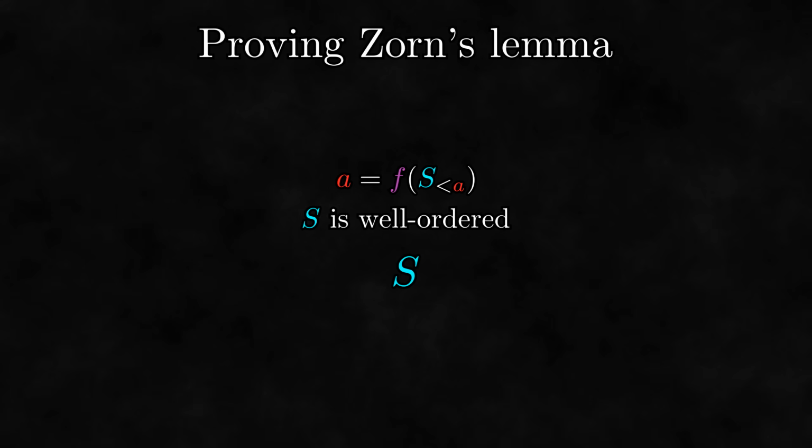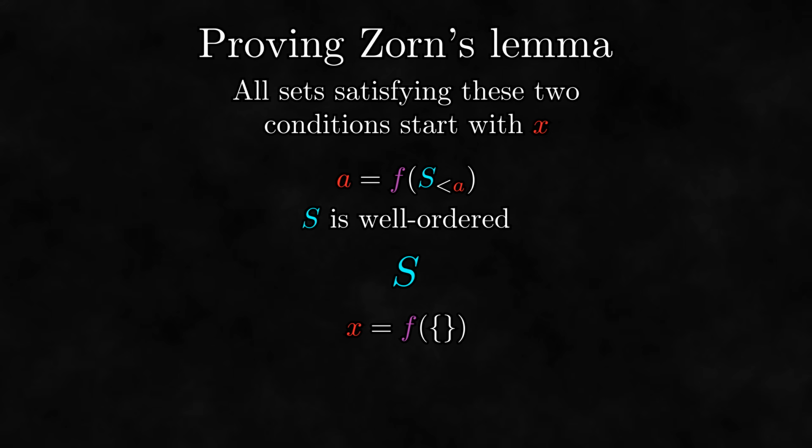Because it is well ordered, it has the least element x. Then we know that f of everything less than x in S will be equal to x. But since x is the least element of S, this set is just the empty set. Thus, x is equal to f of the empty set. This applies to any set S satisfying these two conditions, so all sets satisfying these two conditions start with the same object. And it keeps going.